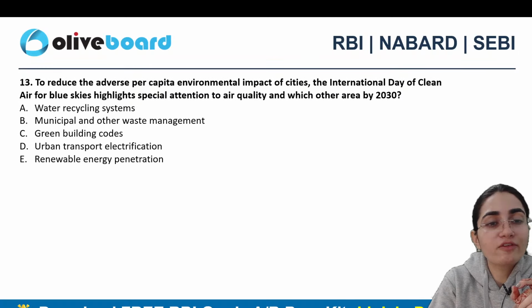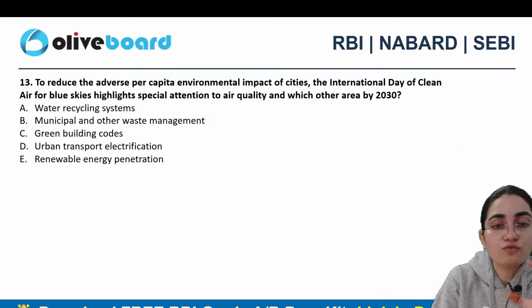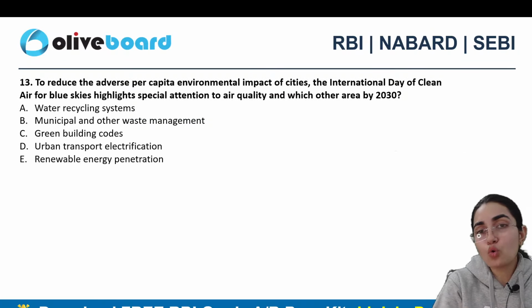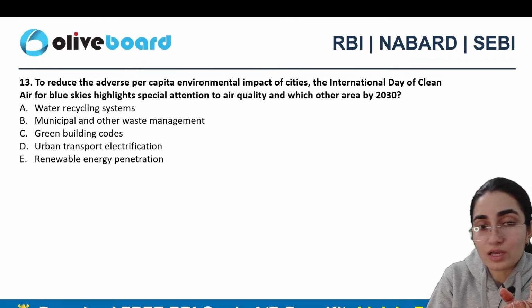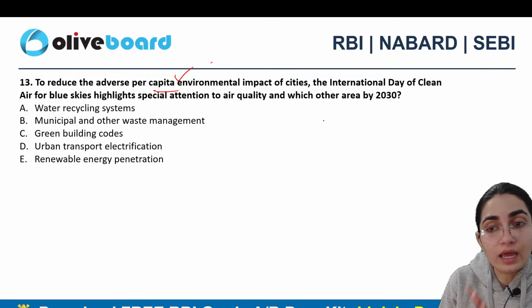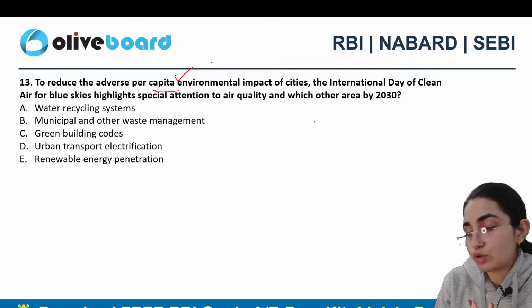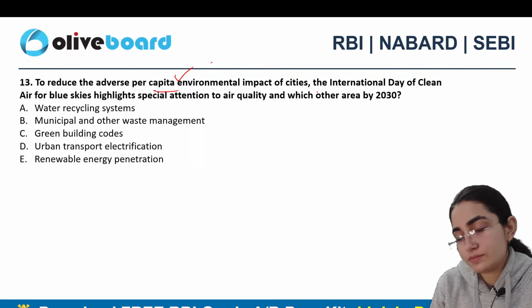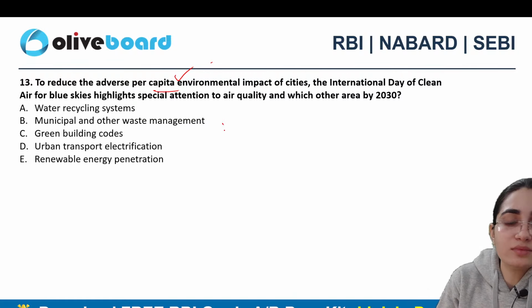To reduce the adverse per capita environmental impact of cities, the International Day of Clean Air for Blue Skies highlights special attention to air quality and which other area by 2030? Is it water recycling systems, municipal and other waste management, green building codes, urban transport electrification, or renewable energy penetration? Remember, I've asked you that to reduce the adverse per capita environmental impact of cities, the International Day of Clean Air for Blue Skies highlights special attention for what purpose? This is the 13th question. Exactly. Logically, that becomes the correct answer here, right?